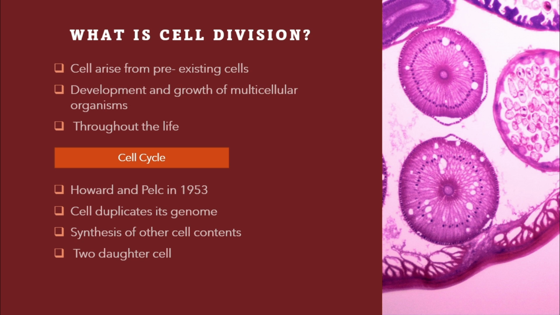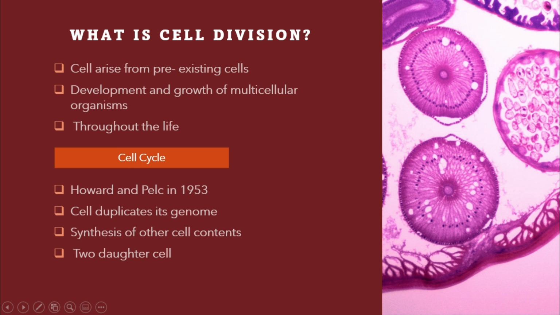So what is cell division? Cell division means cells arise from pre-existing cells. Pre-existing cell means the parent cell. Cell comes from parent cell. Along with cell division, the cell also follows the development phase. The growth of a multicellular organism means the cell division seen in multicellular organisms. This process goes on throughout life.